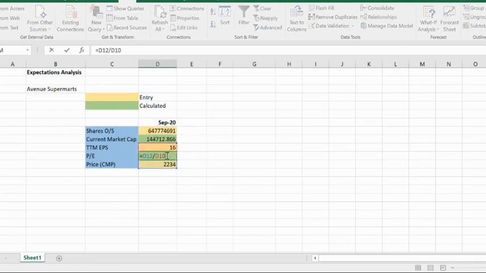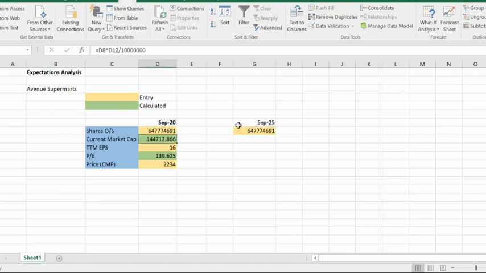Coming to price to earnings, this is the price divided by the last 12 months EPS. We can see that currently this company trades at a price to earnings ratio of about 140. So we will try to do a simple back of the envelope expectations analysis. Let's imagine that it's September 2025 now, and we'll assume that the number of shares remain the same. There is no equity dilution, no new share issue. There is very little likelihood that this will be the case, but for the sake of simplicity, let us assume this.